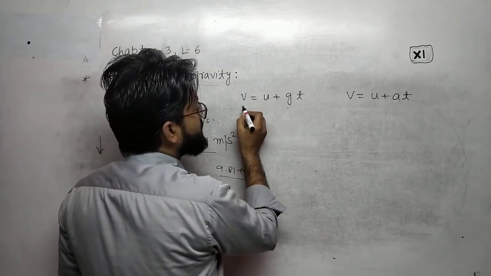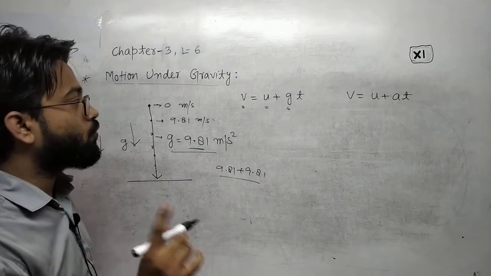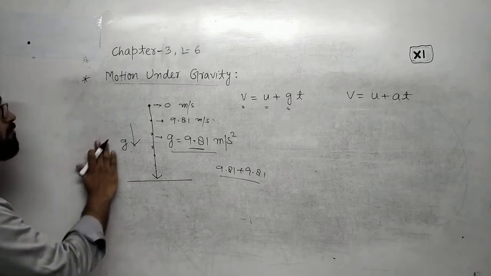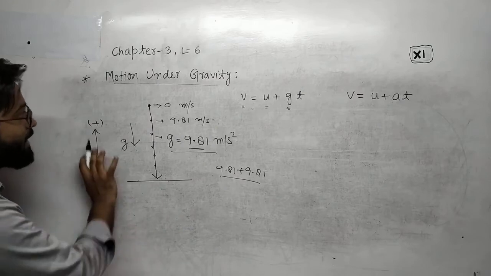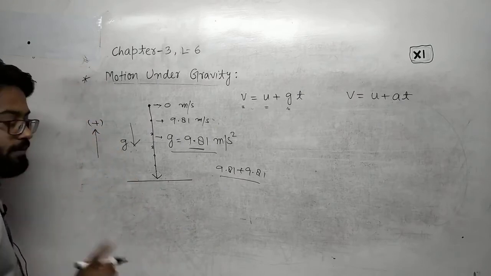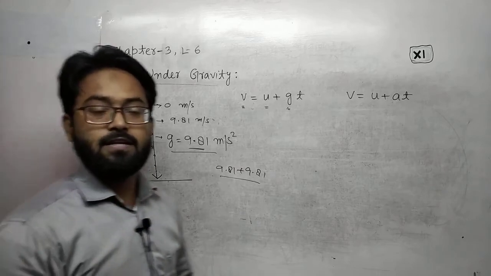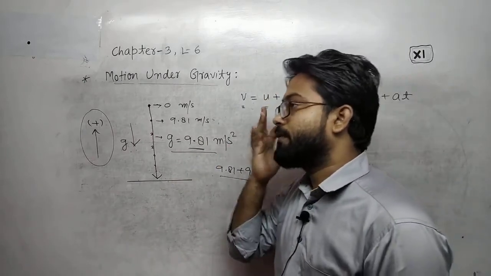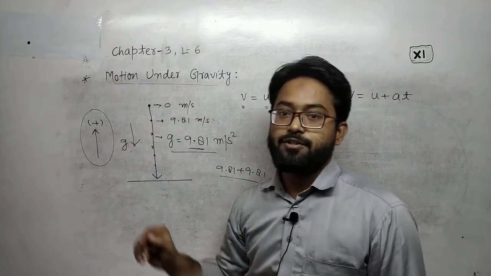You will take the signs of u, v, g accordingly. First you have to choose which direction you are taking positive. I will take this direction as positive, and according to this condition, the acceleration due to gravity will always be negative, because the acceleration due to gravity is downward and we have taken the upward direction as positive.